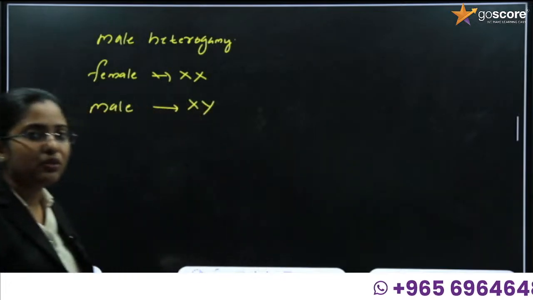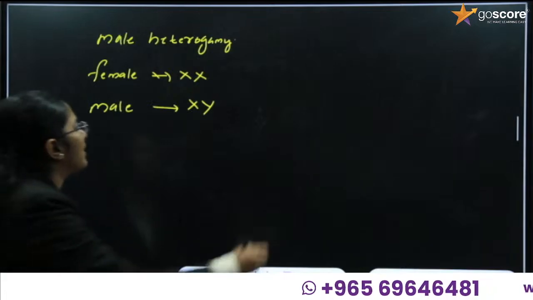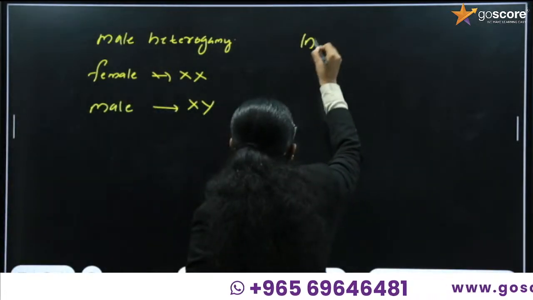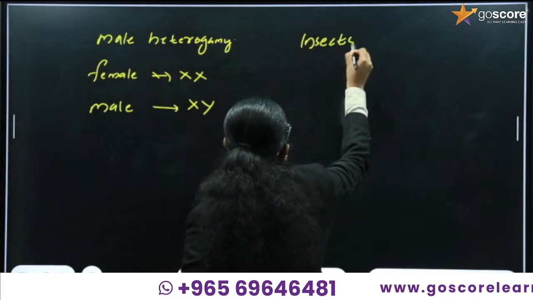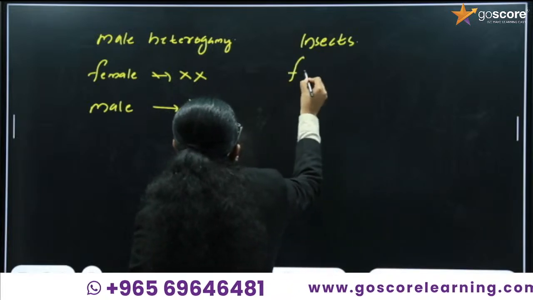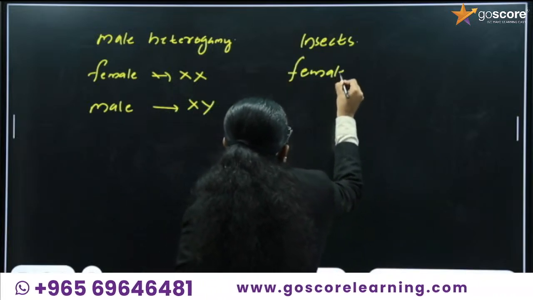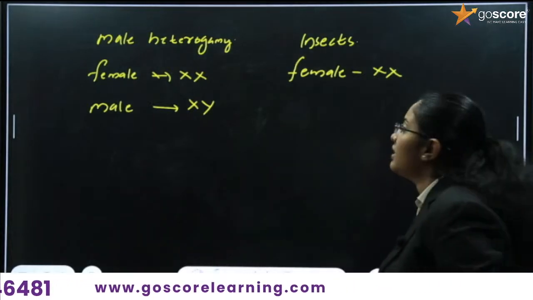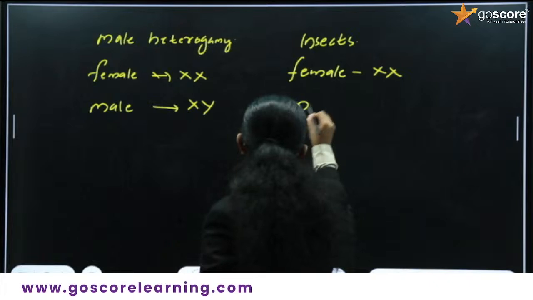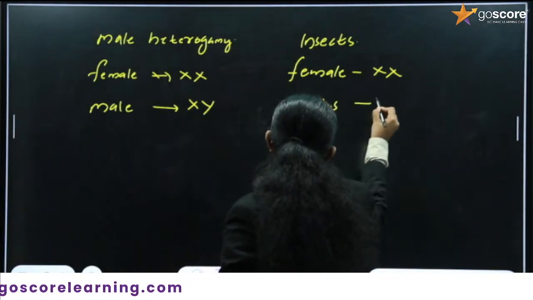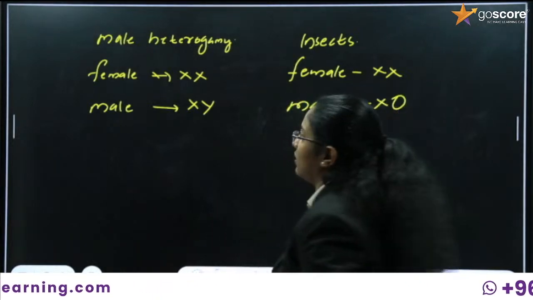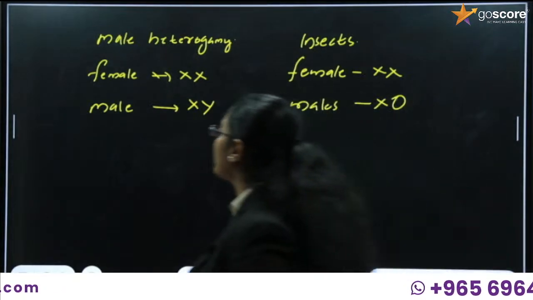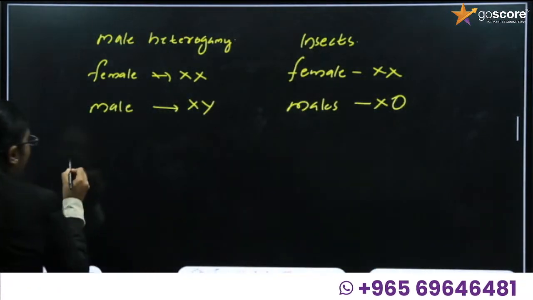Male heterogamy can also be exhibited in insects, where females are XX and males are the X0 condition. How will the gametes be formed here?